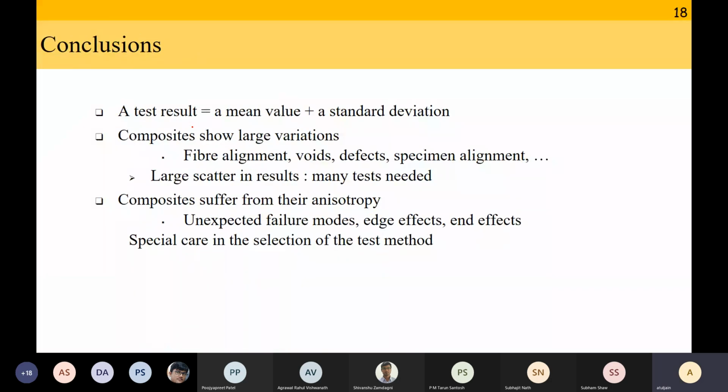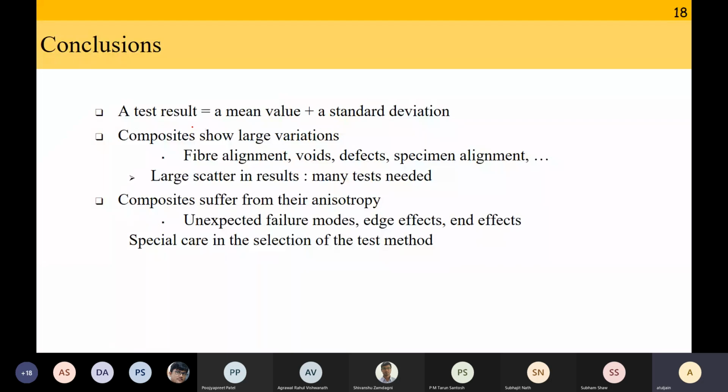Okay, so here is the conclusion of today's lecture. A test result is never a single value. It is a mean plus or minus standard deviation. Composites, when you test, will show large variations. Fiber alignment, voids, defects, all of this will cause slightly different properties. And every time you make a specimen, there are going to be slightly different voids, slightly different locations of defects. So this will cause some variation.